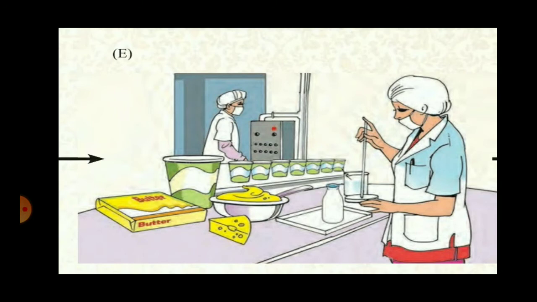Will the price and the weight of the product be the same as that of the milk? The answer to this question is no. The milk products are costlier. When processing is done on the milk, the price increases and the weight decreases. Students, when you boil the milk, the water contained in it evaporates, so the weight decreases.